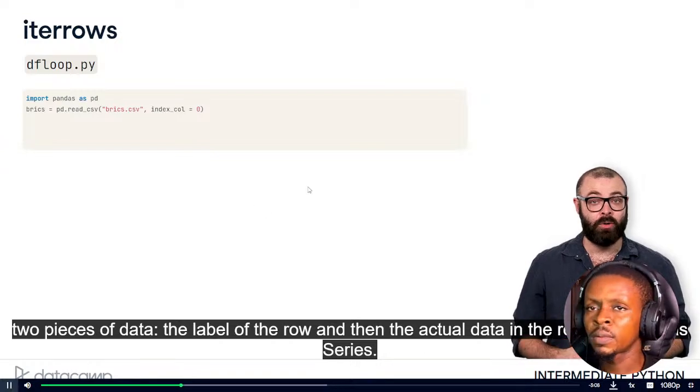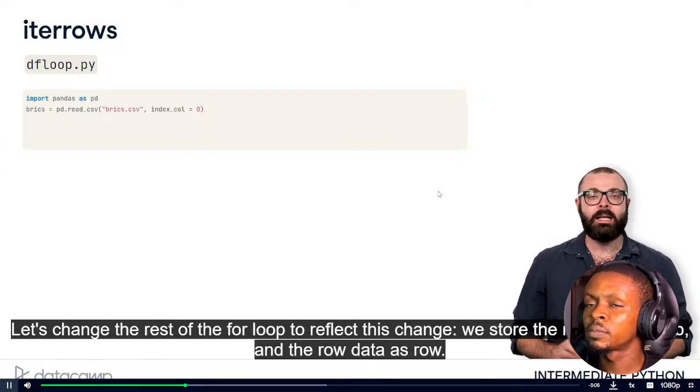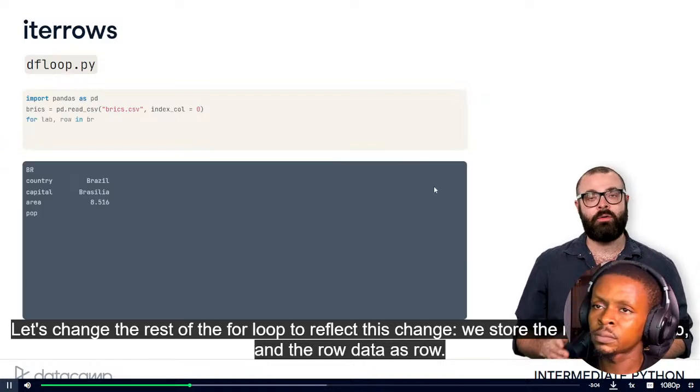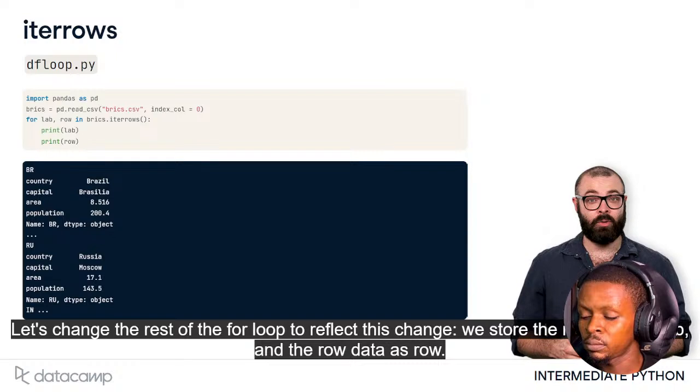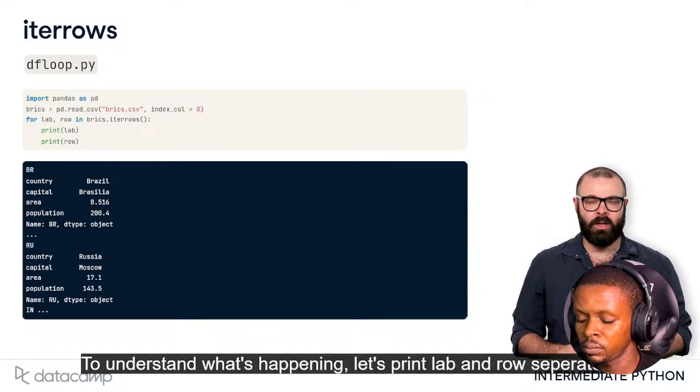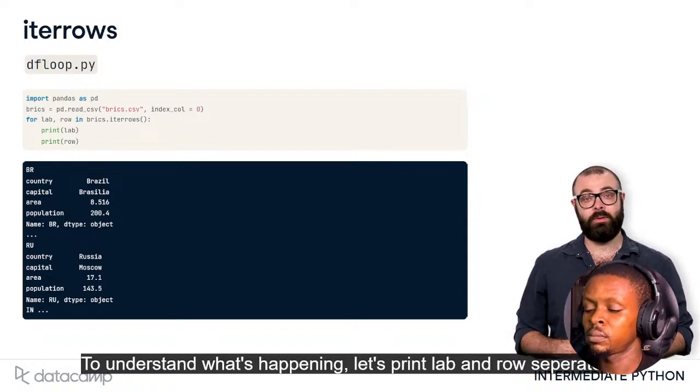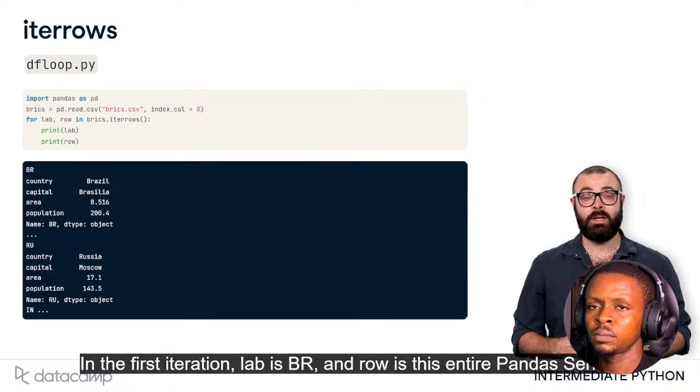Actual data in the row as a pandas series. Let's change the rest of the for loop to reflect this change. We store the row label as lab and the row data as row. To understand what's happening, let's print lab and row separately inside the for loop. In the first iteration, lab is BR and row is this entire pandas series.